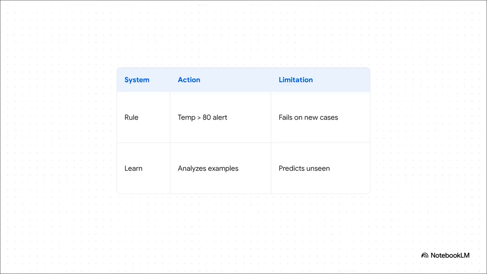A learning system, however, analyzes 1,000 examples of past equipment failures. It actually learns to predict a breakdown before it happens, in situations the programmer never even imagined. So rule-based systems are predictable and highly explainable. But learning systems? They are vastly more powerful, even if they're sometimes harder to explain. Knowing which one to use is a massive advantage in your career.